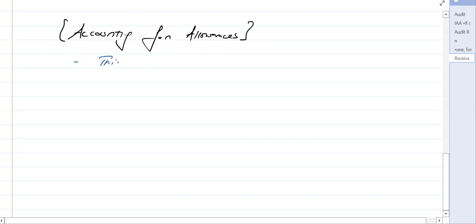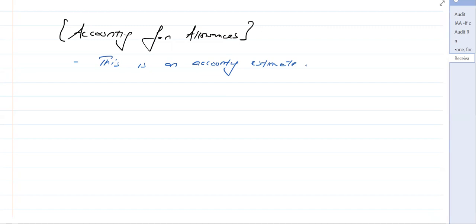This is an accounting estimate. Now, why are we calling it an accounting estimate? Because we are not sure that we will have irrecoverable debts. There is a possibility that some receivables might not pay, and we are not even sure about the amount. We believe, for example, 0.5% of the receivables might not pay, or 1% might not pay. So we are not absolutely sure, and whenever you take judgments in order to reach a figure in accounting, we call it an accounting estimate.